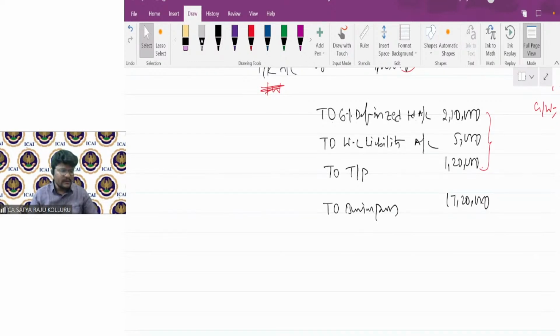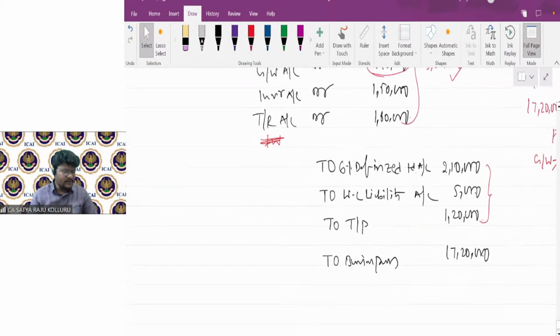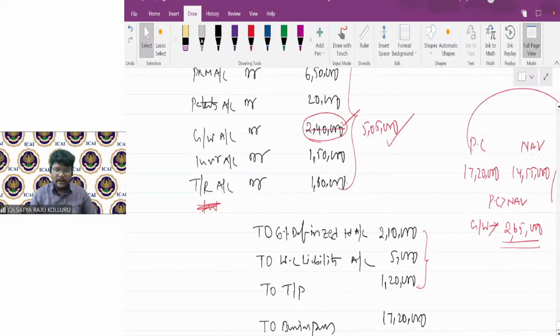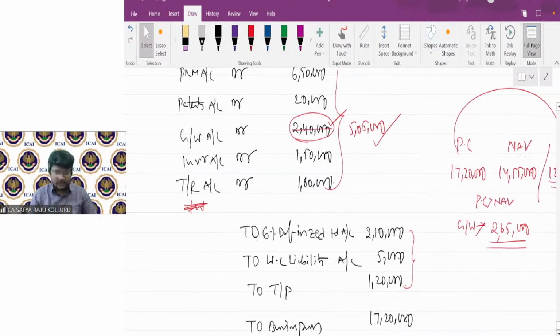$3.05 lakh. What is the 3.05 lakh? Someone is telling 3.05. Someone is telling 2,65,000. Guys, is my goodwill correct or did I make any calculation mistake here? Just give a moment. Because various students are giving various figures.